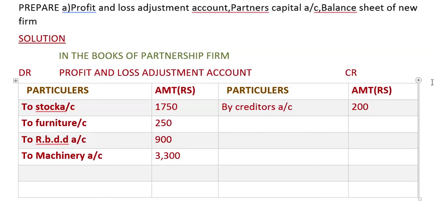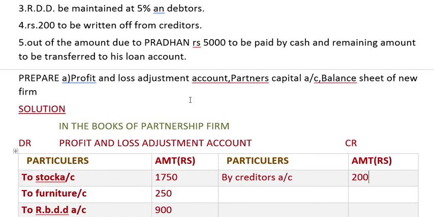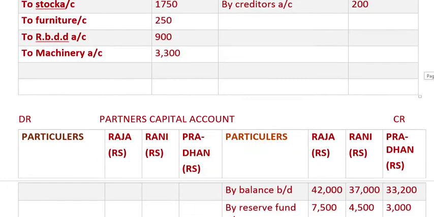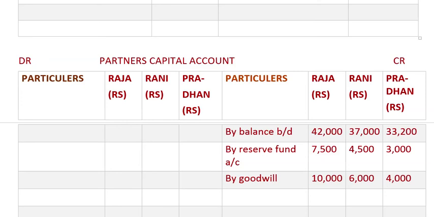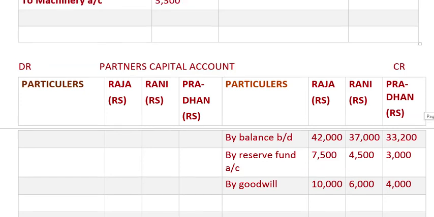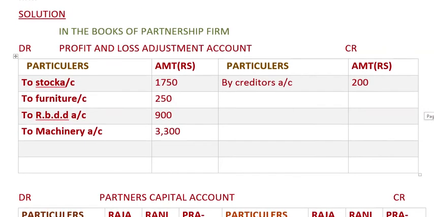Okay, now out of the amount due to Pradhan, rupees 5,000 to be paid by cash and the remaining amount to be transferred to his loan account. Okay, so now what we will be doing, first we will close this account, the profit and loss adjustment account.